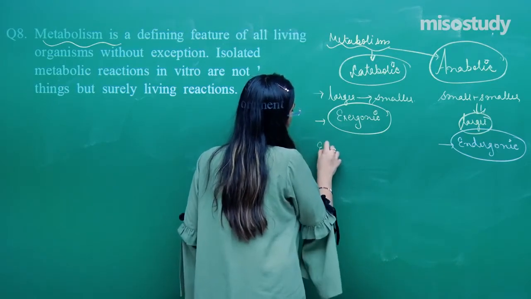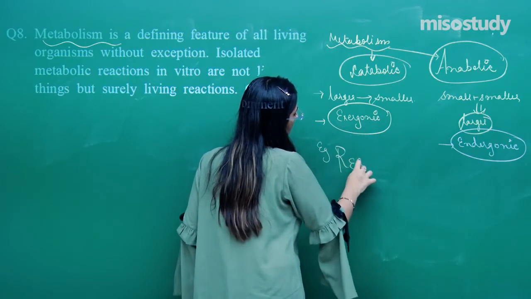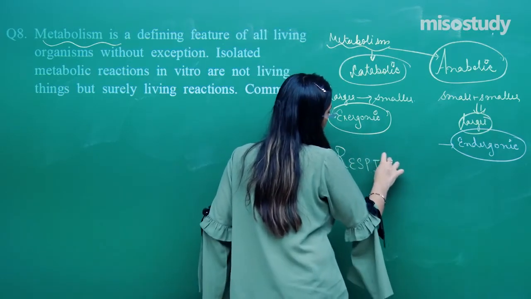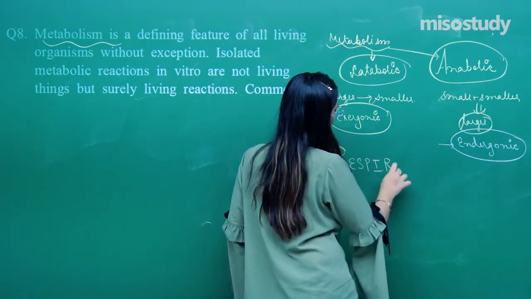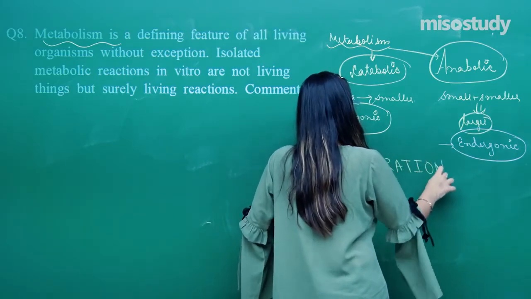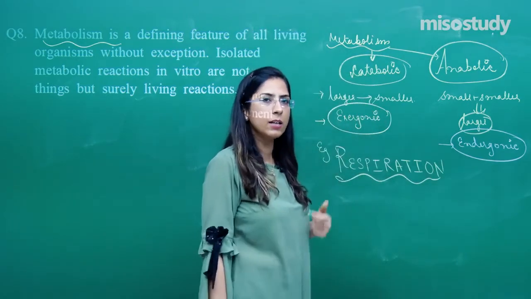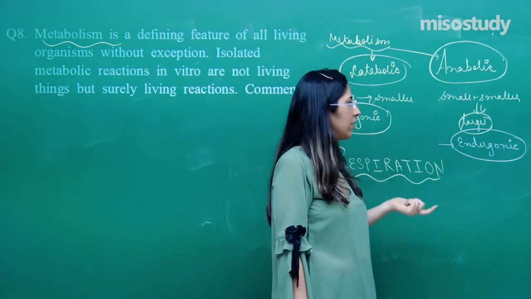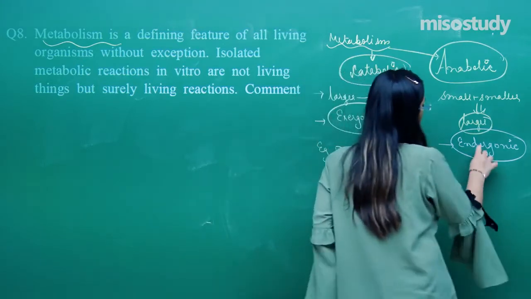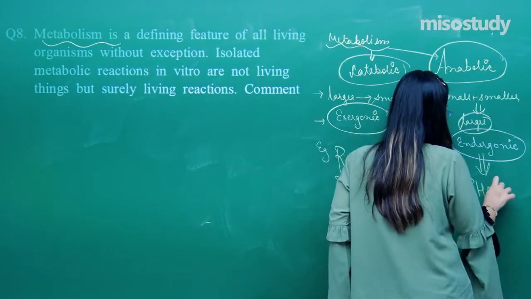Let's talk about an example of catabolism. You all have heard of a normal process which happens every day, every night: respiration. In respiration, the larger molecules are converted into smaller ones and energy is released. Whereas for an endergonic reaction, for example, there is the reaction called photosynthesis.